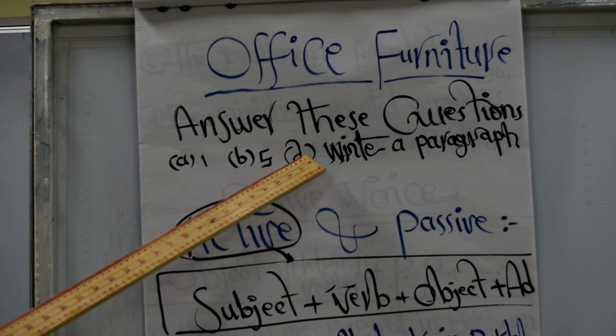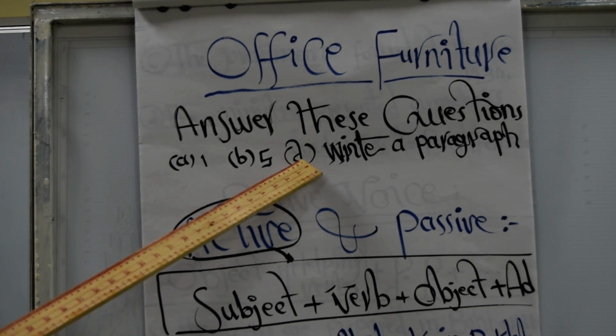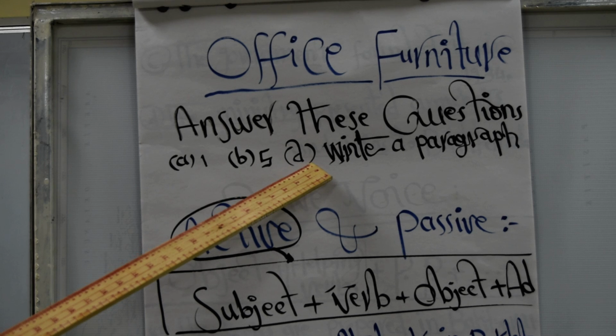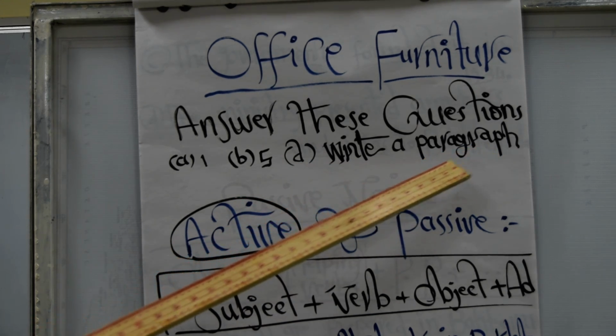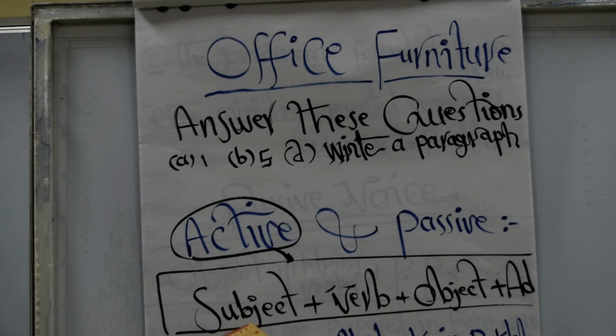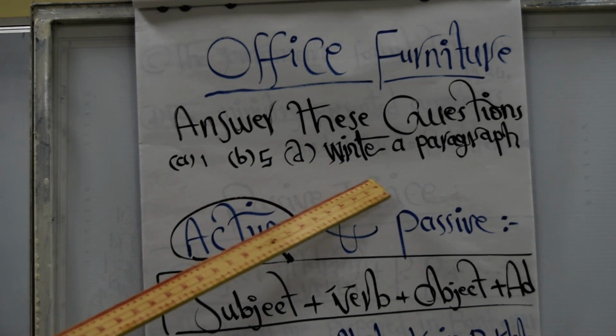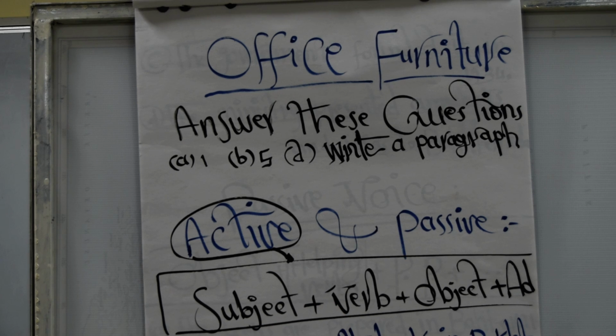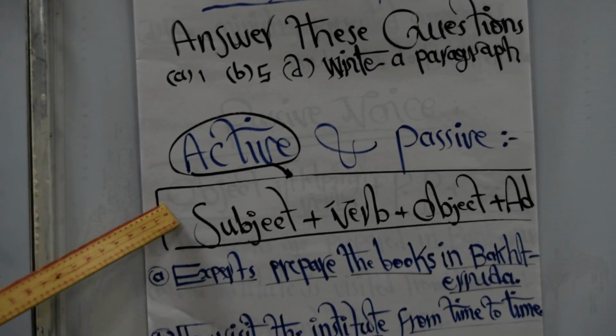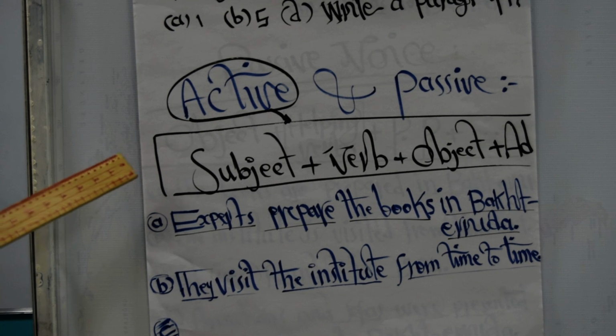And C is more important, but come directly to D. All of them are in the book. In D, please write a paragraph about furniture. The question is a full question, but in D, please write a paragraph. That's all about office furniture, Dr. Ruder Educational Institute. But in this passage also, we will learn a lot about grammar, some grammatical aspects